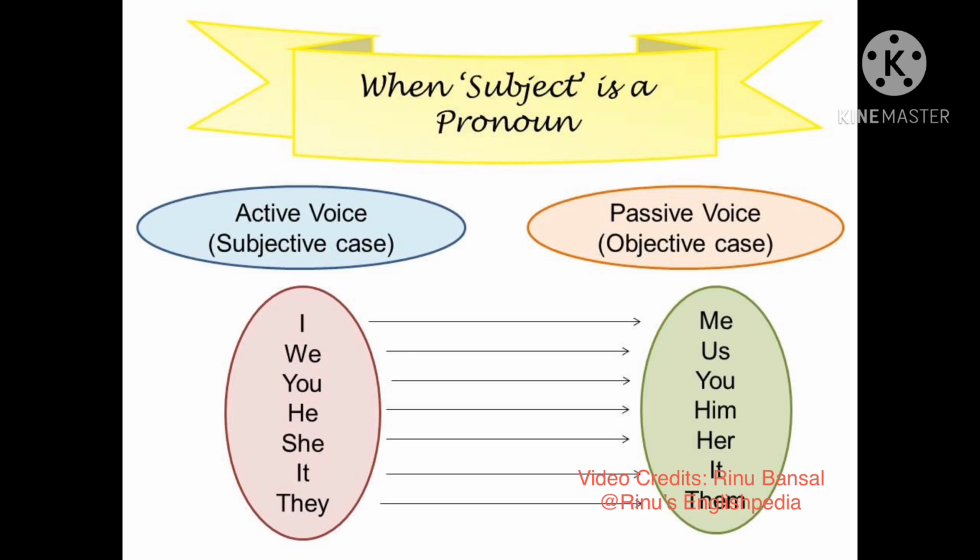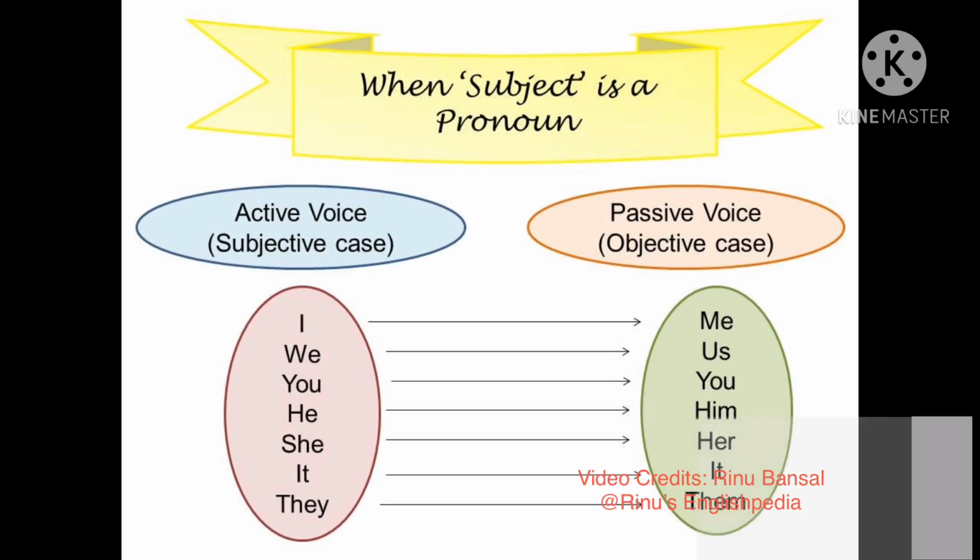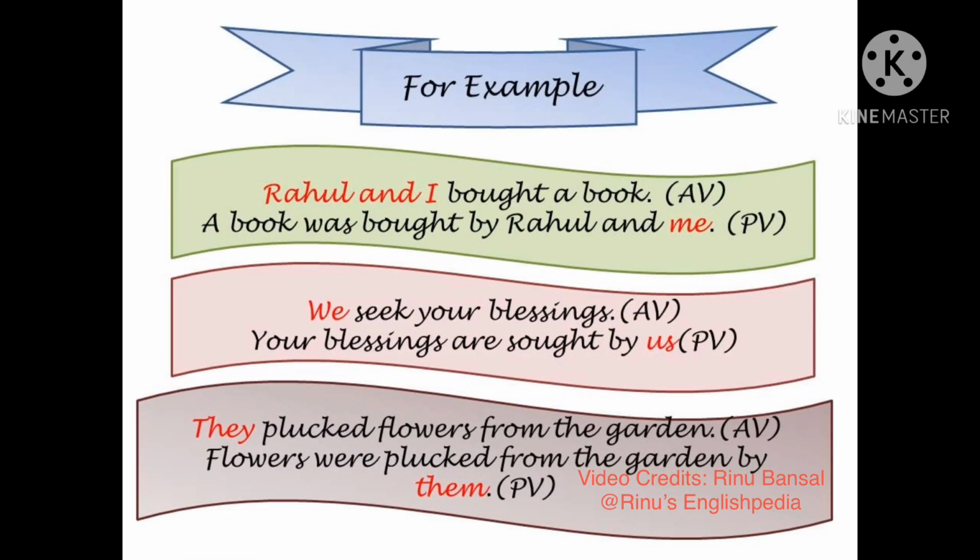In case the subject is a pronoun, then I in the active voice becomes me in the passive voice. Similarly, we becomes us, you remains you, he becomes him, she becomes her, it remains it, and they becomes them. For example, Rahul and I bought a book will convert into a book was bought by Rahul and me.